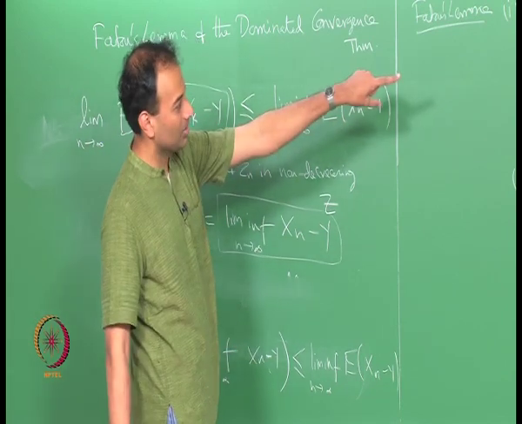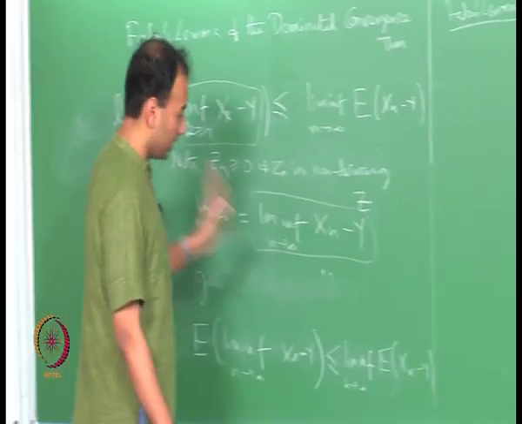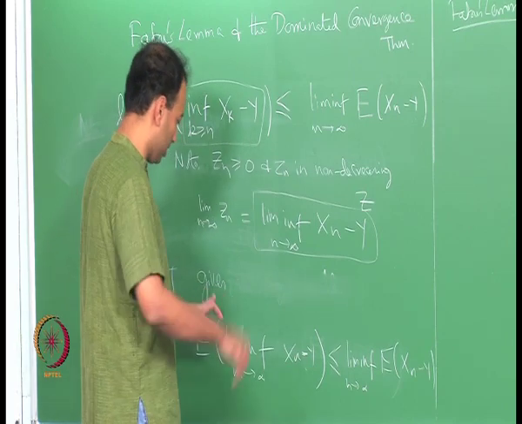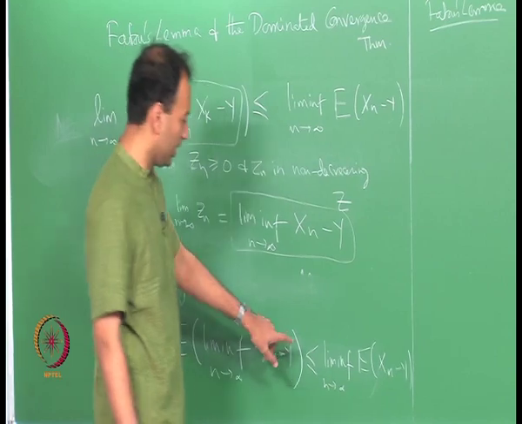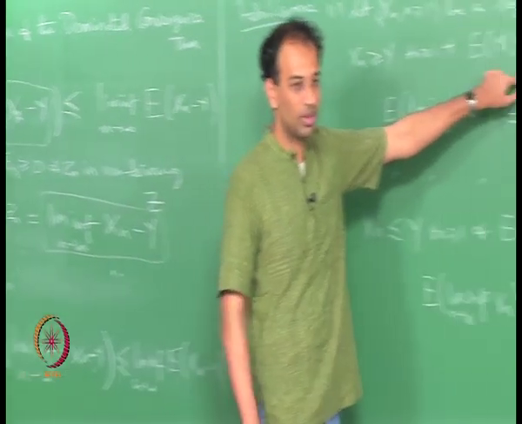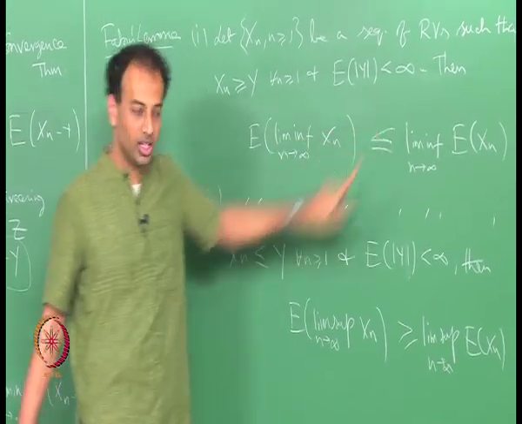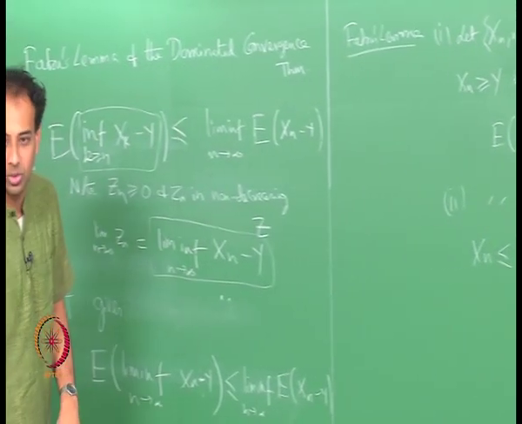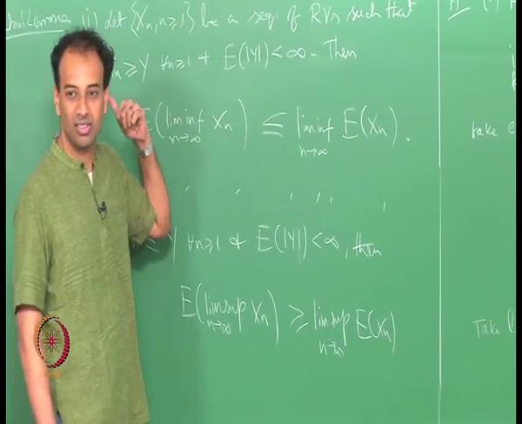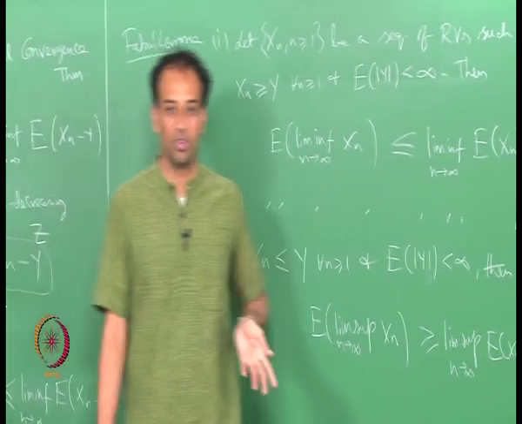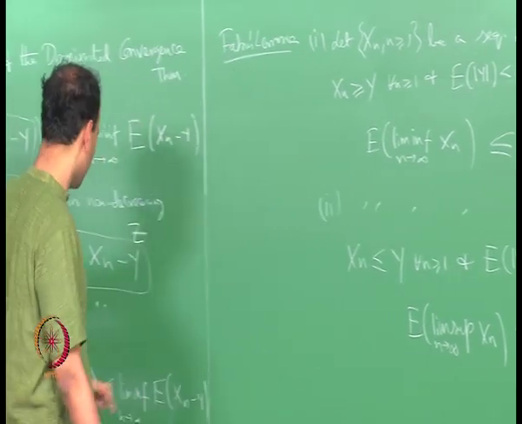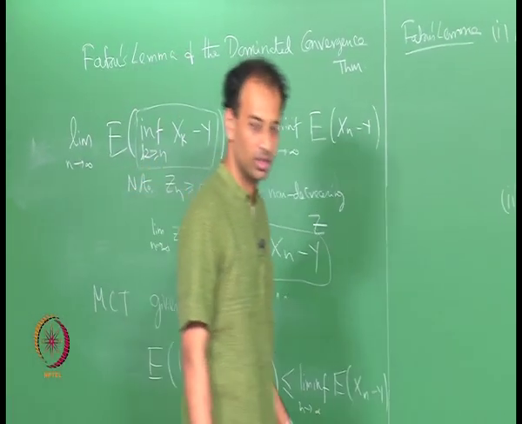If Y is some random variable which has a finite mean, then I can invoke linearity of expectations. Then expectation of X n minus Y will be expectation of this bit minus expectation of Y, and similarly this expectation will go inside, and that is where you use the fact that expectation of Y is finite. So you can take the expectation inside and cancel the expectation of Y. But if this were not true, this may not be well defined, since you may have an infinity minus infinity form. So linearity will help you prove it.